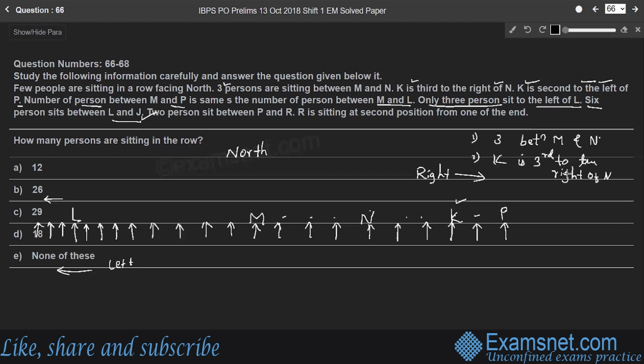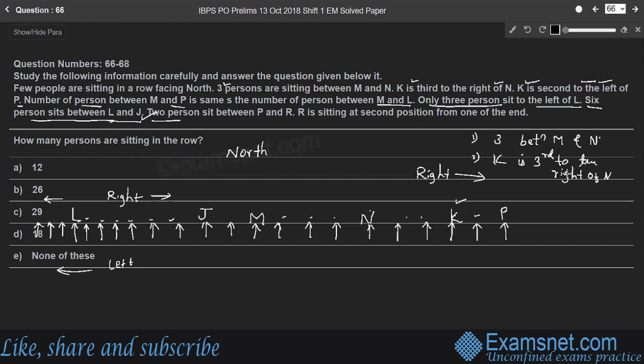Therefore, J has to sit to the right of L so that 6 persons sit between L and J. That means J's position will be 1, 2, 3, 4, 5, 6, and 7th to the right of L will be J, right? 7th person to the right of L will be J, right?